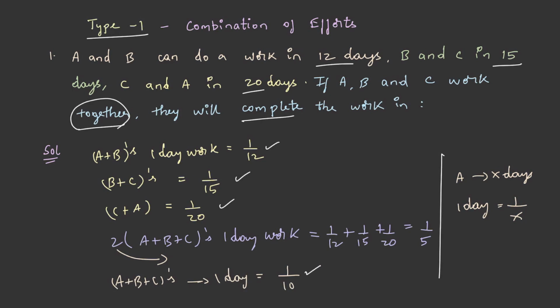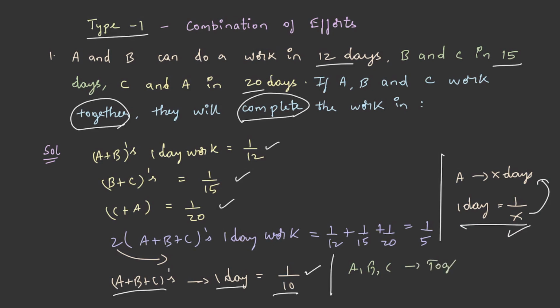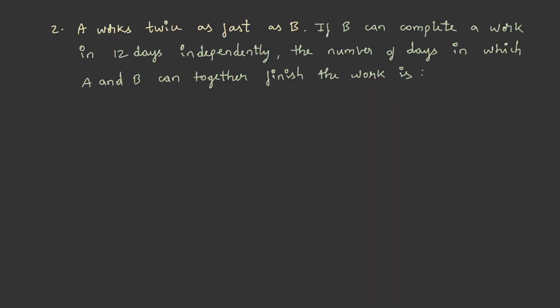This is the part of the work done by A, B and C in 1 day. He is asking in how many days will they complete the work. So 1 by 10 is in this form. How do we convert it? By reciprocating this. So A, B and C together finish the work in 10 days. This is the answer.